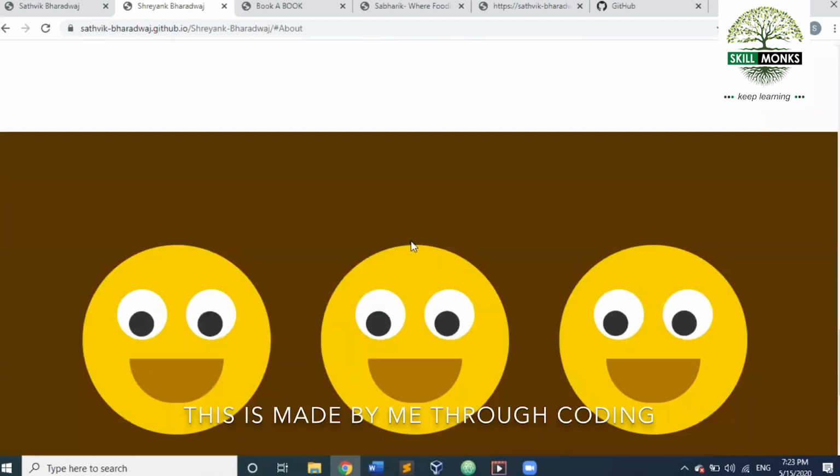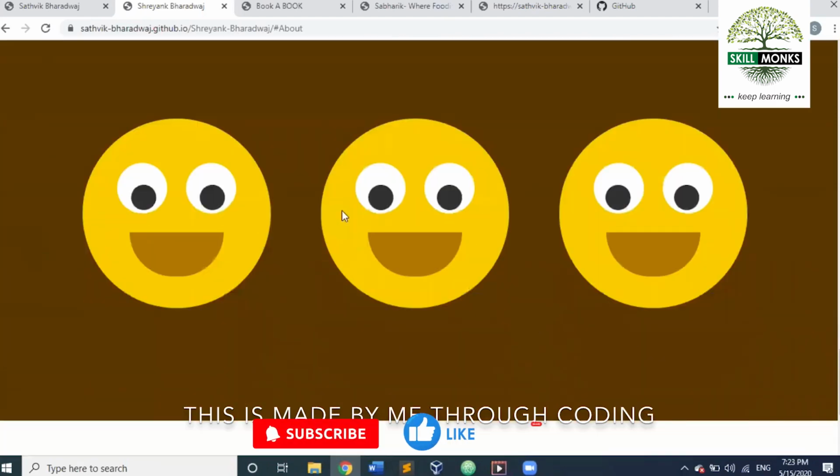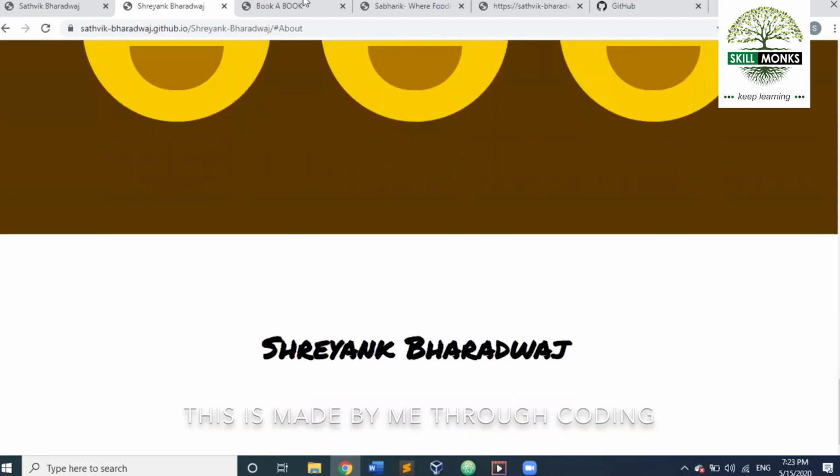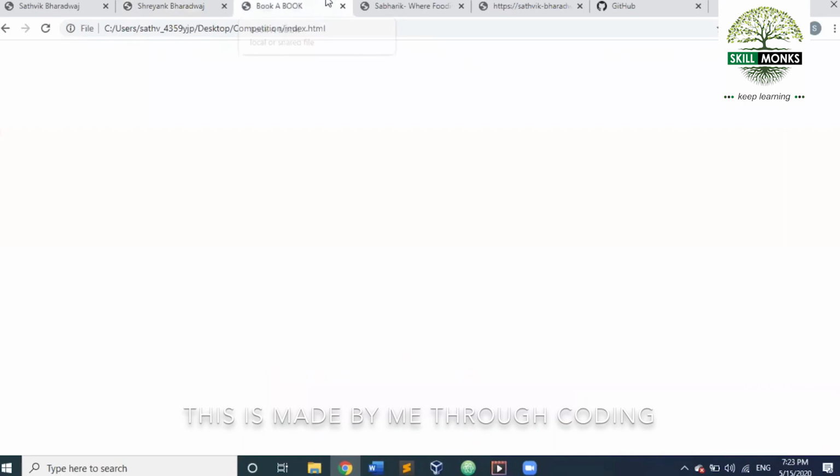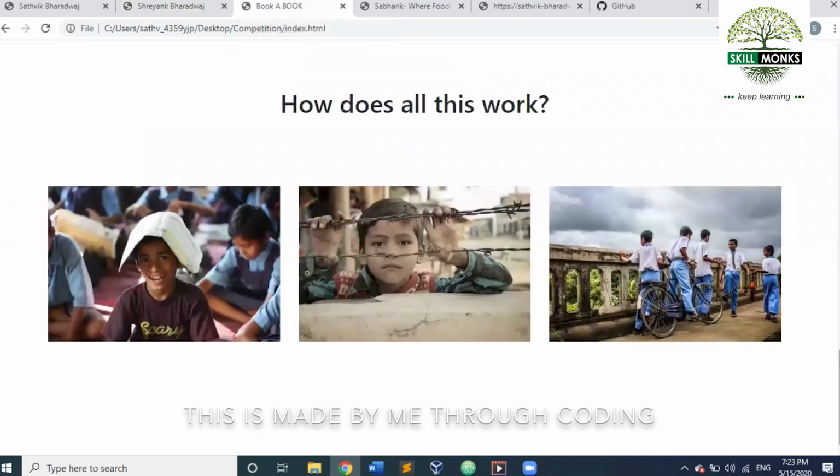And the most fun thing about the website is this, the most eye-catching thing. This is a smiley which changes its smile when I hover over it, and the position of its eyes changes as the position of the mouse changes. At last, I have his name.